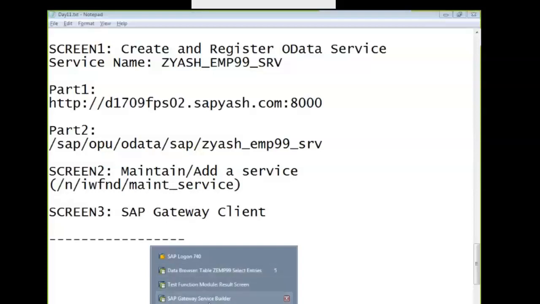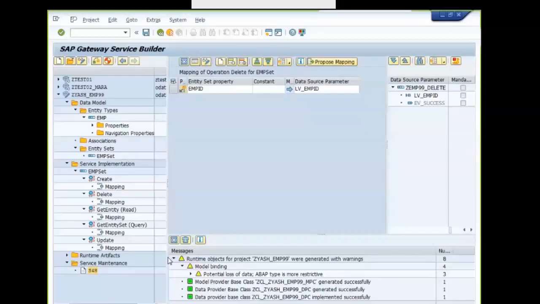And we can test the service. The SAP Gateway client will now be redirected to the selected system. In the hub environment, you have to provide the IP address if it is not automatically connected.